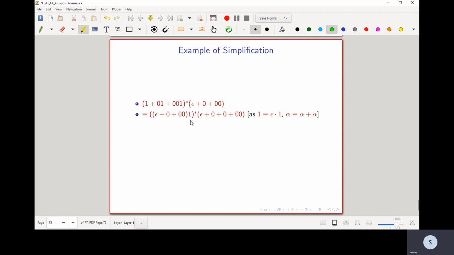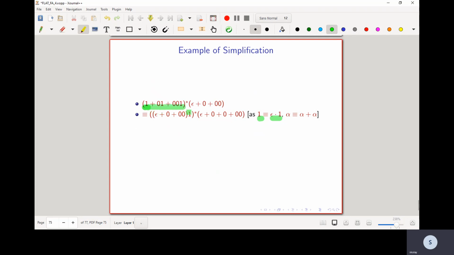This is equivalent to, by using laws of simplification, this can be written as, this 1 can be written as, 1 is equivalent to epsilon into 1. So I have rewritten 1 as epsilon concatenated with 1, and then taken the 1s common.